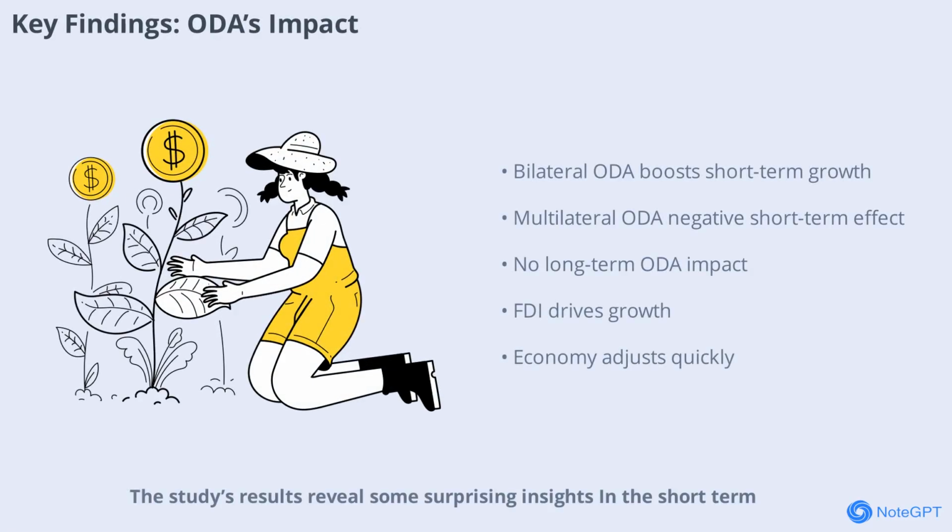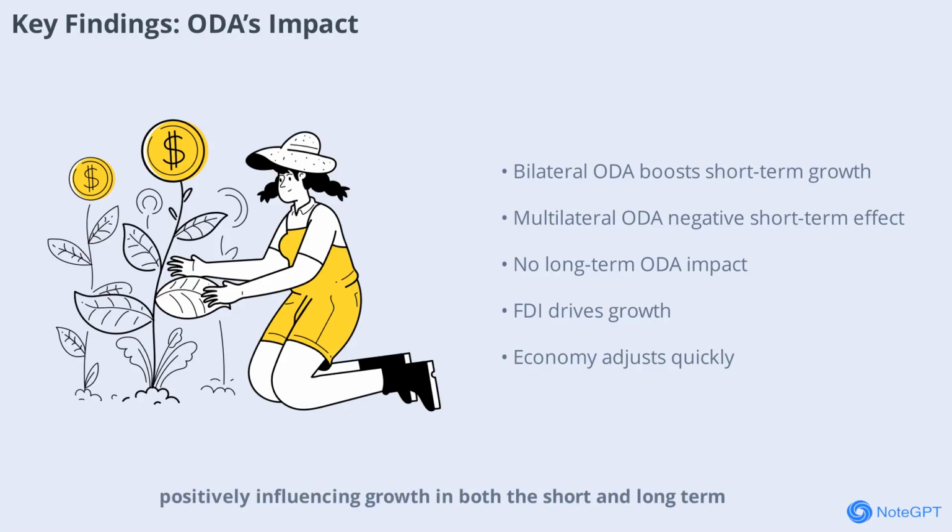The study's results reveal some surprising insights. In the short term, bilateral ODA has a significant positive effect on Vietnam's economic growth, while multilateral ODA actually shows a significant negative impact. However, when looking at the long term, neither type of ODA has a statistically significant effect on growth. Interestingly, FDI stands out as a consistent driver, positively influencing growth in both the short and long term.